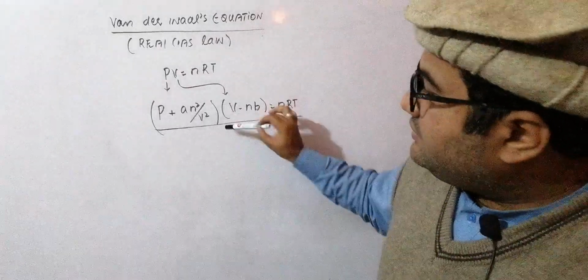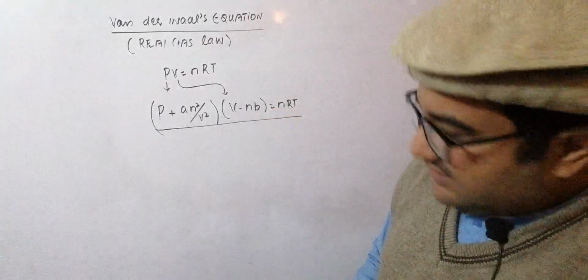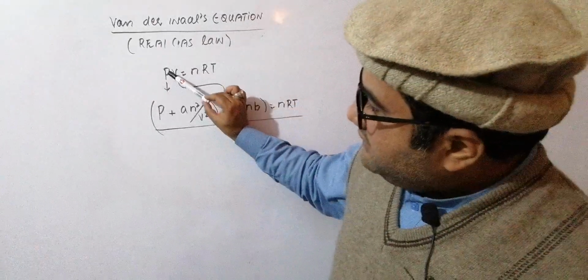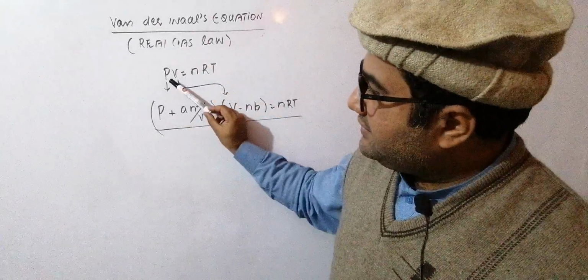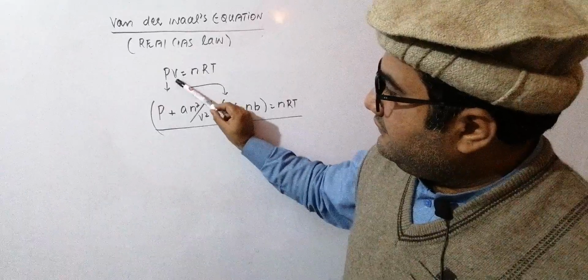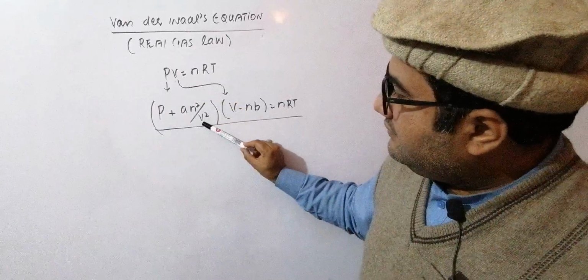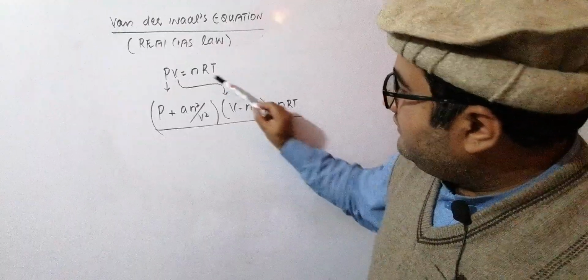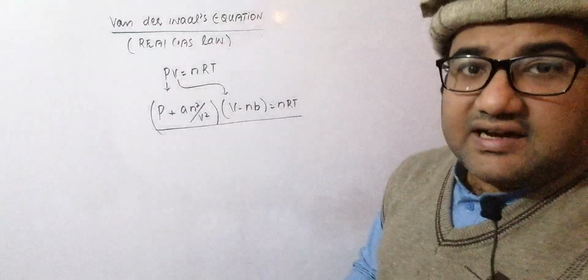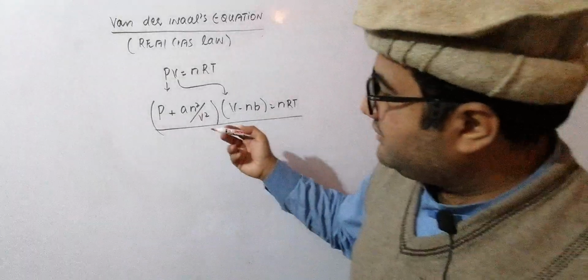Now compare these two equations. You can see there are some common features: P, V, n, R, T. What is the addition and what is the subtraction?